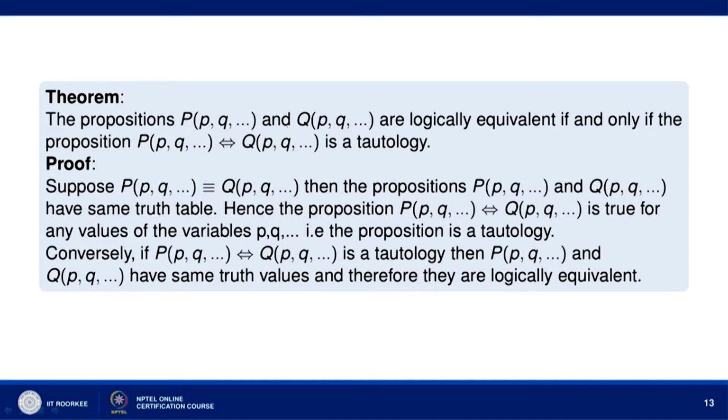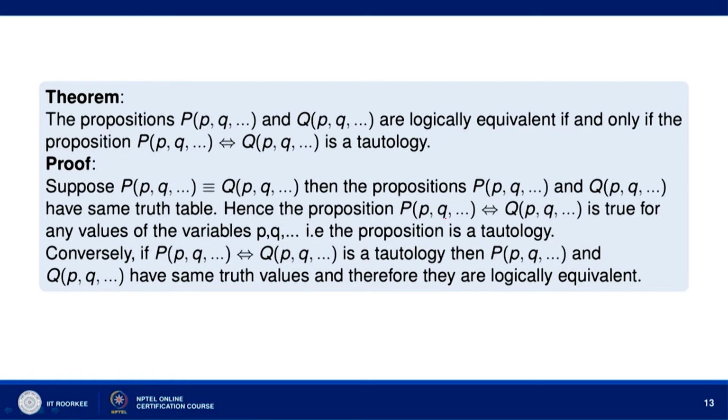All logically equivalent propositions give us tautologies. Suppose P(p,q) is logically equivalent to Q(p,q), then the propositions P(p,q) and Q(p,q) have the same truth table. This we have seen when we defined logically equivalent propositions.